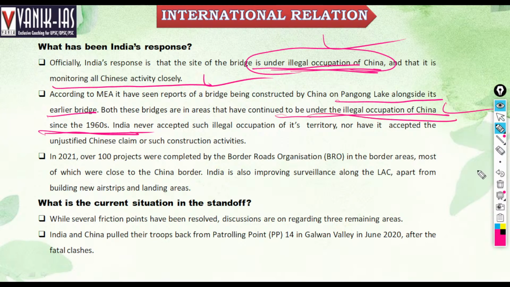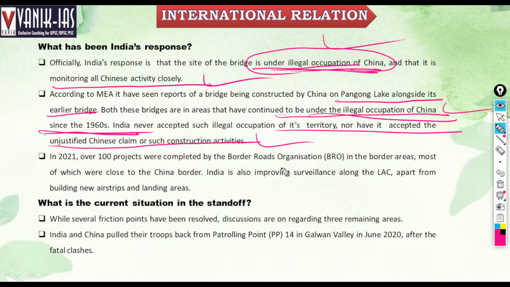India has never accepted such illegal occupation of its territory, nor the unjustified Chinese claim over such construction activities. India is informing that these areas are disputed territory, and China should not develop any infrastructure there.